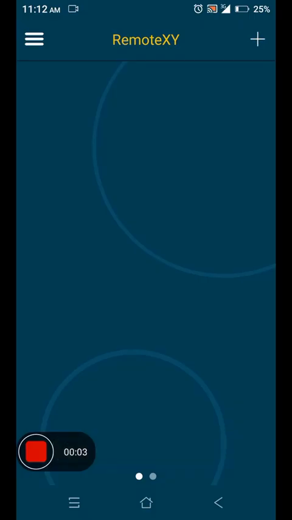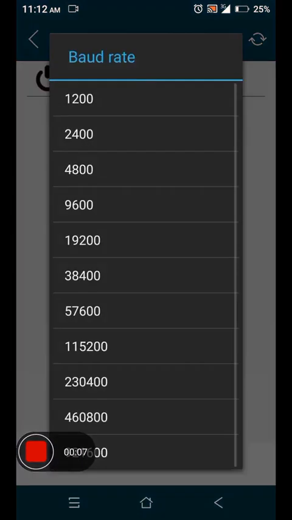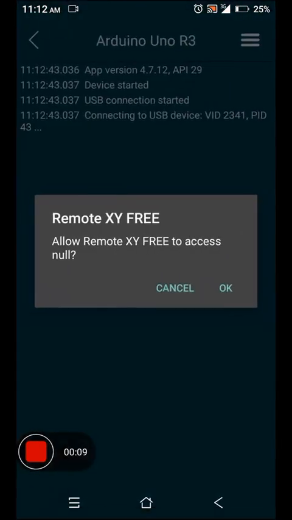Now we open the RemoteXY application on the smartphone and add a new device. We choose the USB connection and the baud rate. Here is the interface we've just designed on the RemoteXY website. Now it's live and it's working.